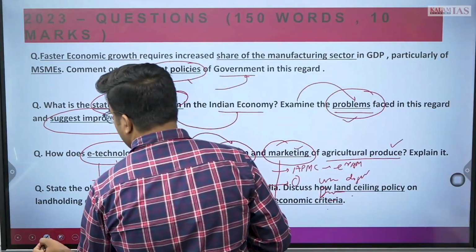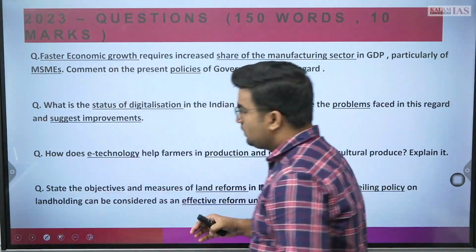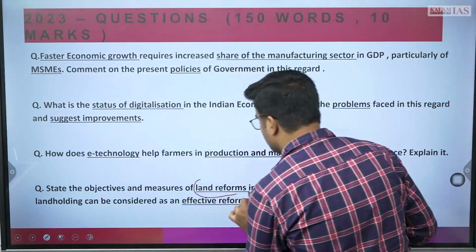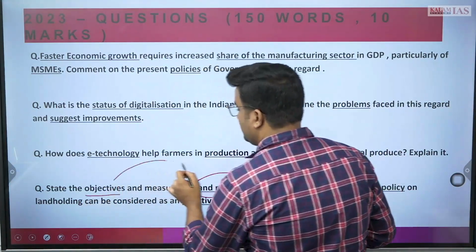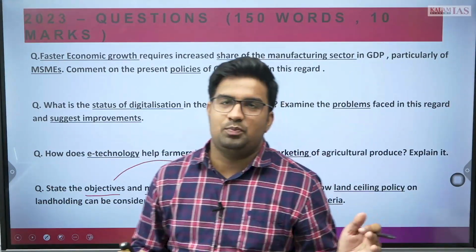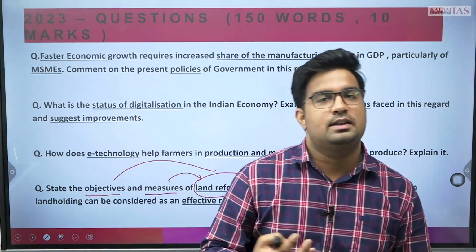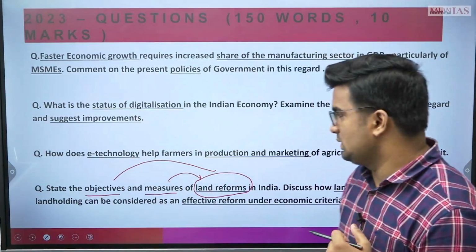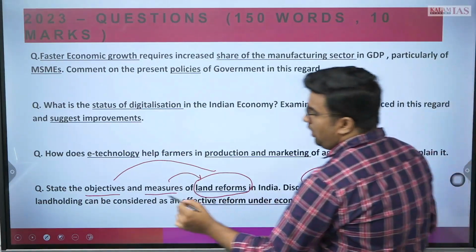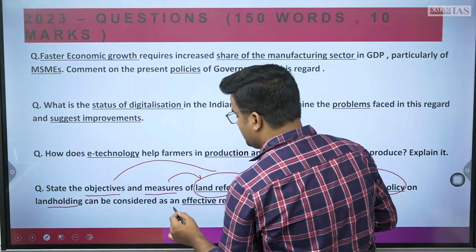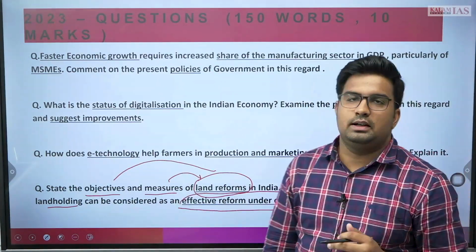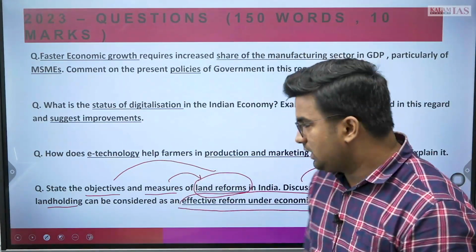Apart from it, the next question was: state the objectives and measures of land reforms. What was the objective of land reform, and what are the measures of land reform which have been taken in past years, and how successful they have been to an extent, you can write that also. Then discuss how the land ceiling policy on land holding can be considered an effective reform under the current economic condition.